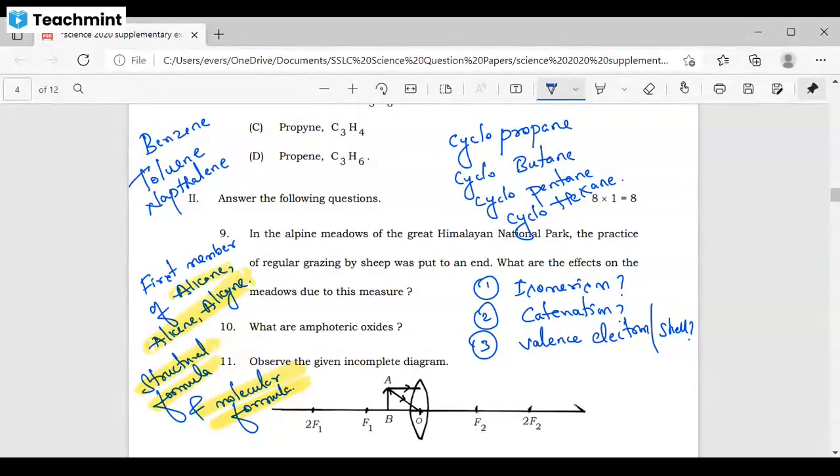Understood? Now, these are the topics I have suggested. From any of these, you can expect 1 mark or 2 mark questions. Got it? Yes, sir. Are you understanding the areas which we have to target?